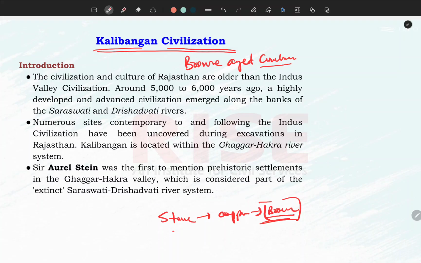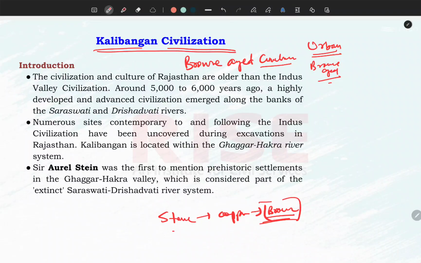So, this civilization is very important. By that time, human beings were aware of the advanced techniques of agriculture. Agricultural surplus was there. Therefore, many a time in the question, especially in UPSC, we ask what was the nature of Kalibanga civilization? It was an urban civilization, and it was basically a Bronze Age civilization. So these are the two major characteristics.